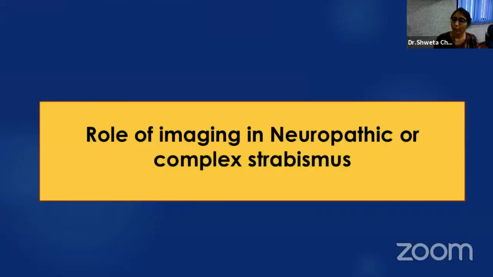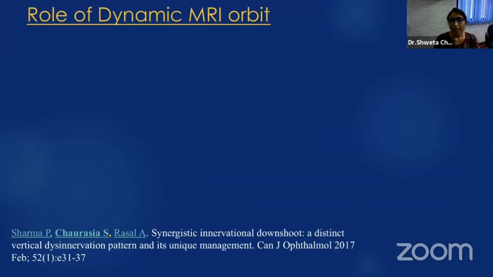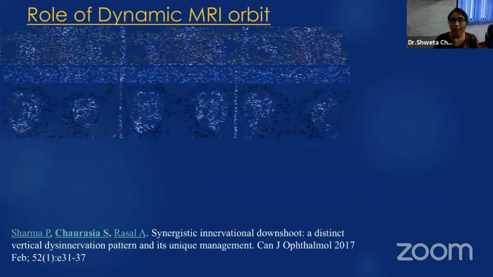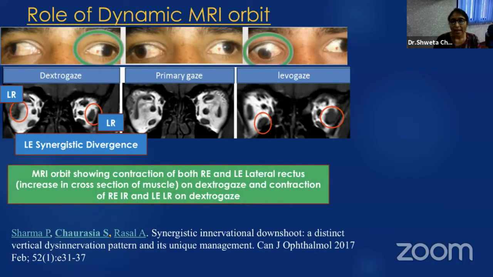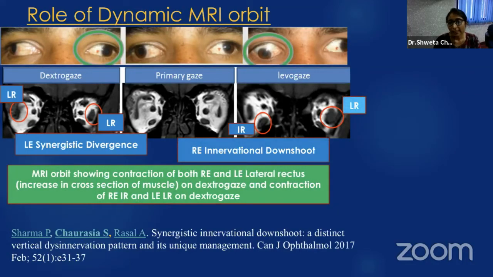Now, the role of imaging in neuropathic or complex strabismus. There is a role of dynamic imaging. We do dynamic imaging where we study the cross-sectional area of the muscle in different gazes, and the increase in cross-sectional area tells you the pathology. Like here in this case, in the dextro gaze, both the LR is contracting and there is an increase in cross-sectional area of the muscle, which is showing synergistic divergence. And here in the levo gaze, inferior rectus is contracting.